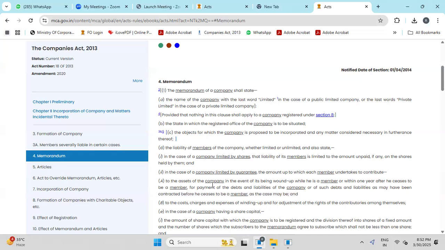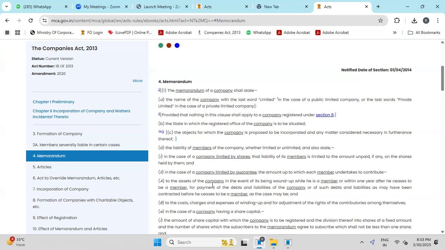What does the memorandum contain? The memorandum contains the name of the company, the state in which the registered office of the company is situated, the objects of the company, and matters considered necessary in furtherance of the objects. And next, the liability clause. If the company is limited by shares, the shareholders are liable to the extent of their subscription. If the company is limited by guarantee, then they are liable up to the amount each member undertakes to contribute. How long are they liable?